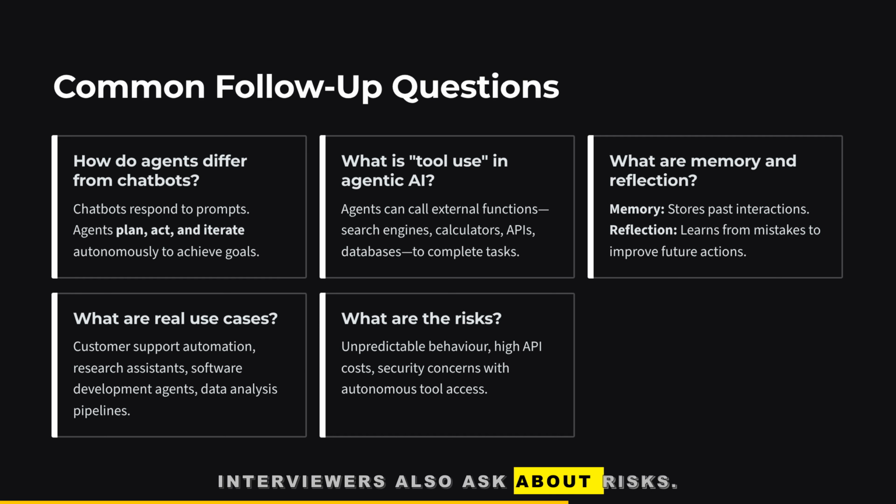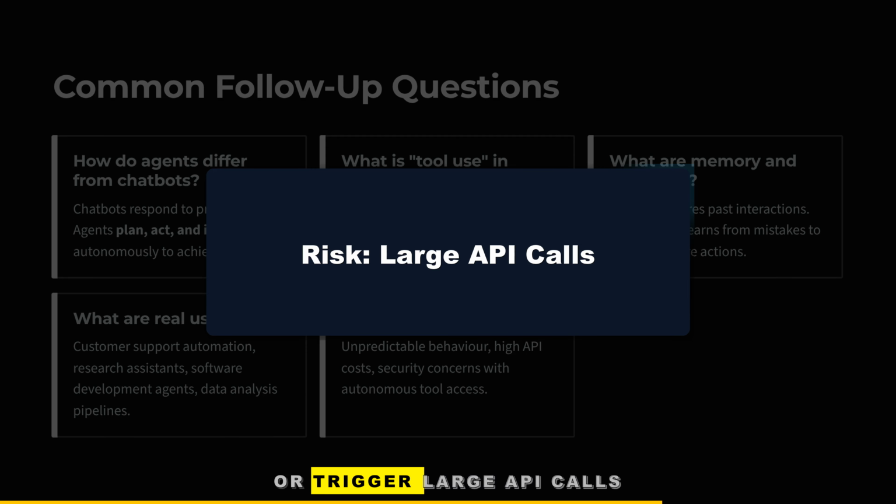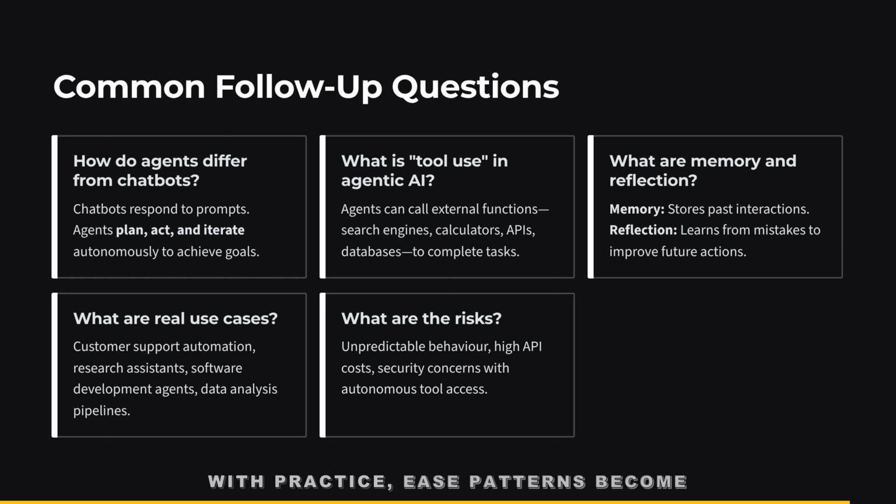Interviewers also ask about risks. The strongest answer is that agents can behave unpredictably or trigger large API calls if you don't set boundaries. You manage this with validation, guardrails, and human oversight for high-impact steps. With practice, these patterns become second nature.